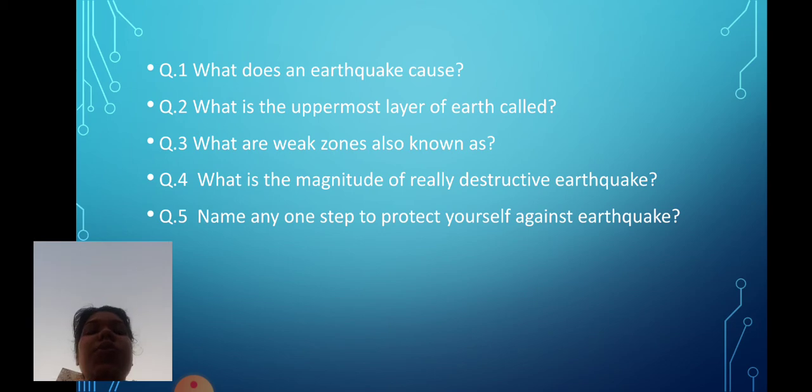What is the magnitude of really destructive earthquake? Yes, the magnitude of really destructive earthquake is higher than 7 on Richter scale. Name any one step to protect yourself against earthquake. If you are at home, take a shelter under a table and stay there till the shaking stops.